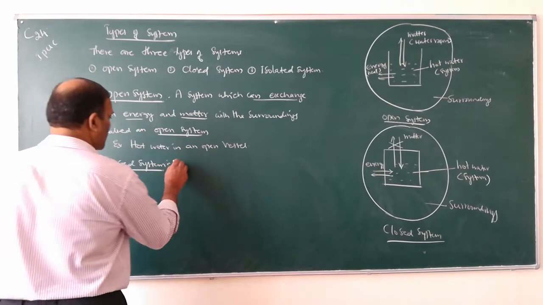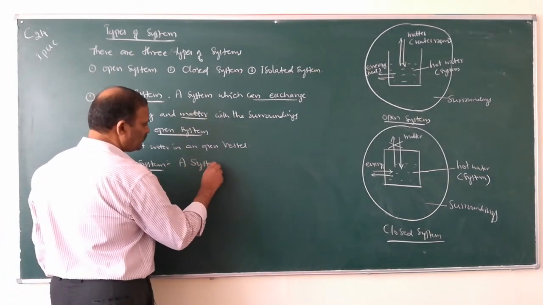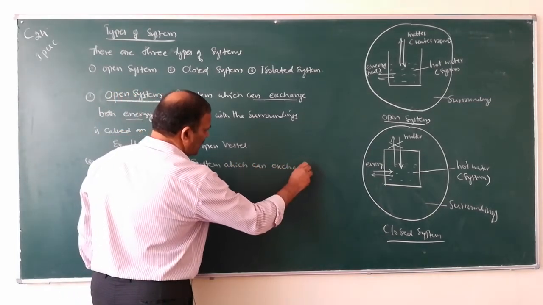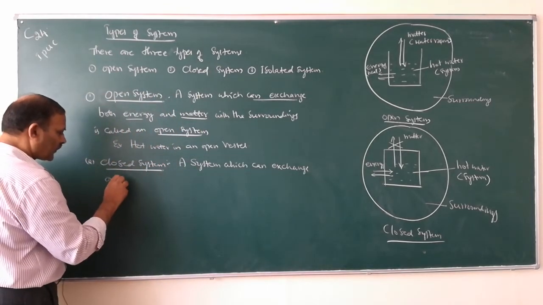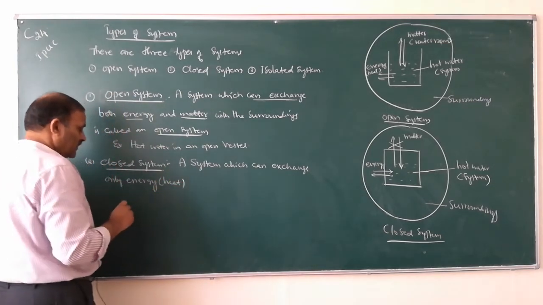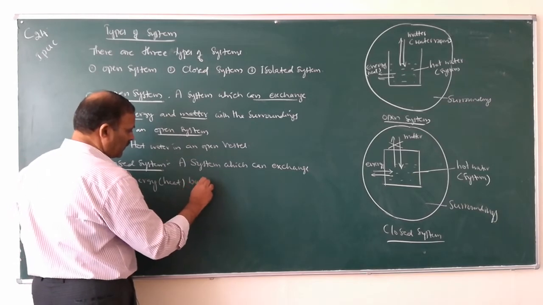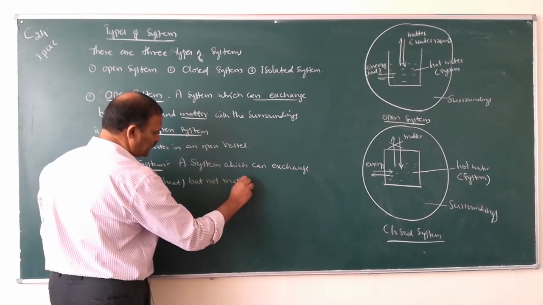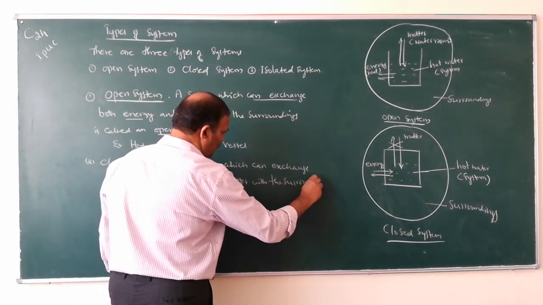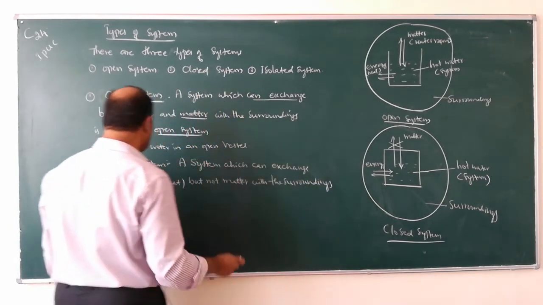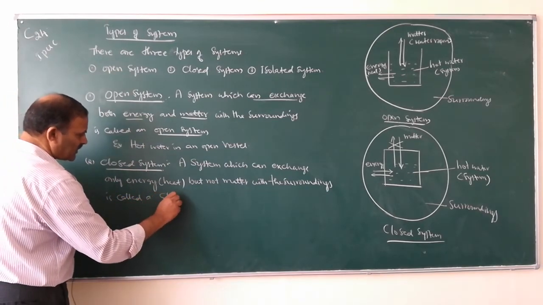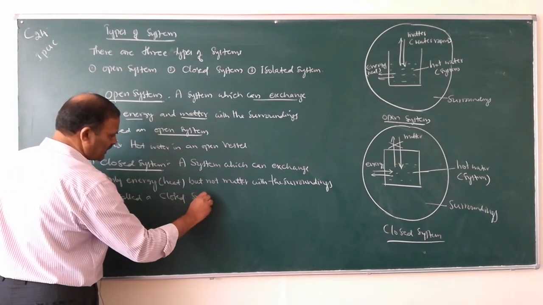What is a closed system? Write down. A system which can exchange only energy or heat, but not matter, with the surroundings is called a closed system.